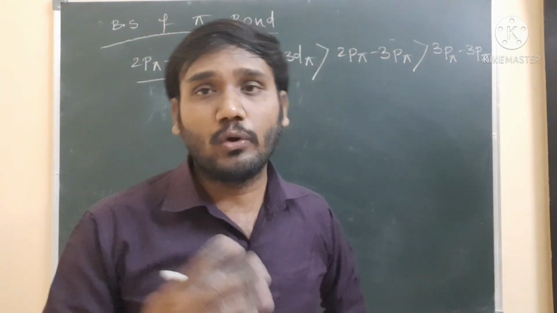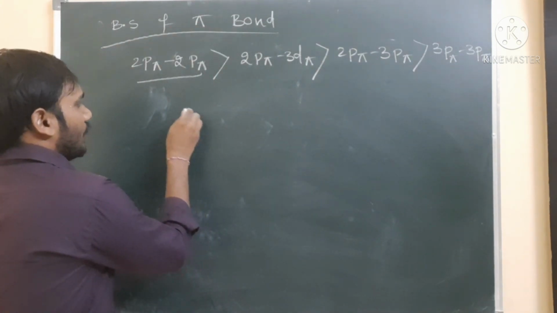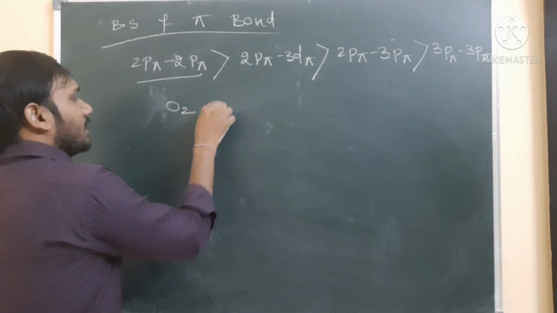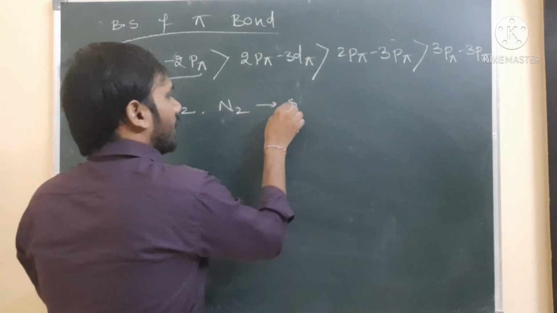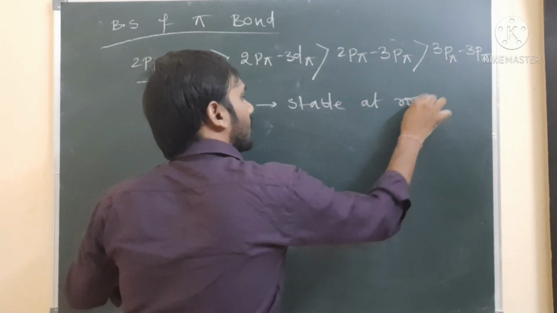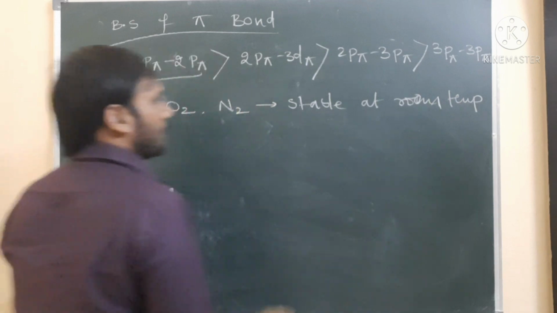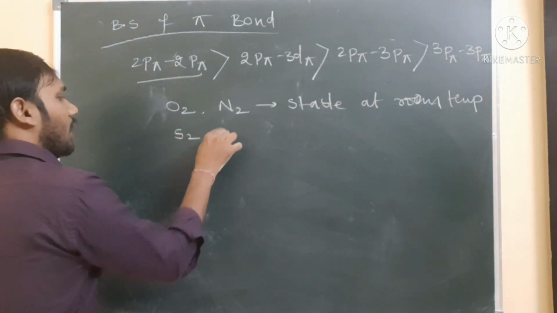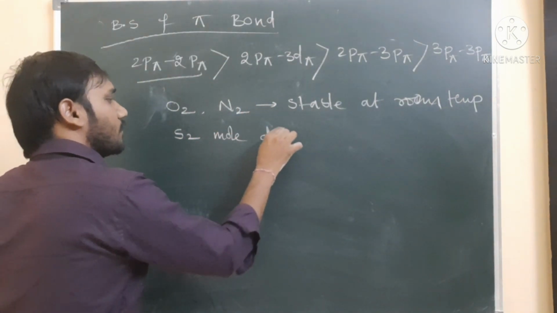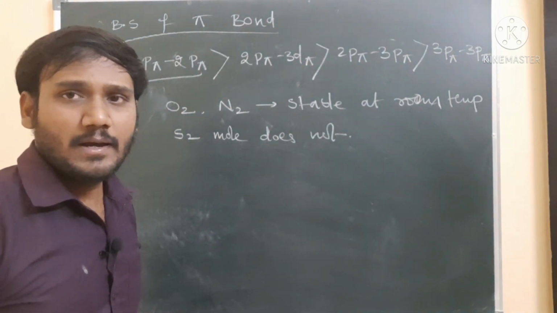For example, I am taking the fluorine molecule. Fluorine molecule, what will come here? Fluorine or oxygen you can take. For example, the oxygen molecule and the nitrogen molecule are stable at room temperature, but the S2 molecule is not stable. Why? This is the question, so let us see here.